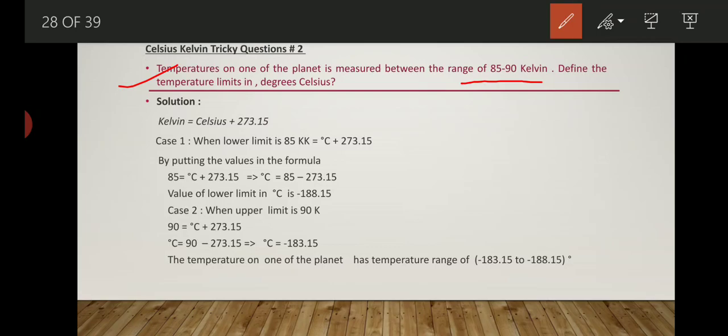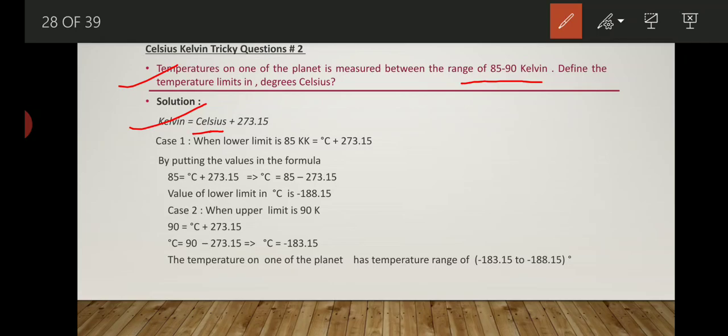Define the temperature limit in degree Celsius. Means you have to define temperature in degree Celsius. So now let's see the solution, how we are able to solve this problem. This problem gets solved by writing the formula K is equal to C plus 273.15. After that we will apply the first case.